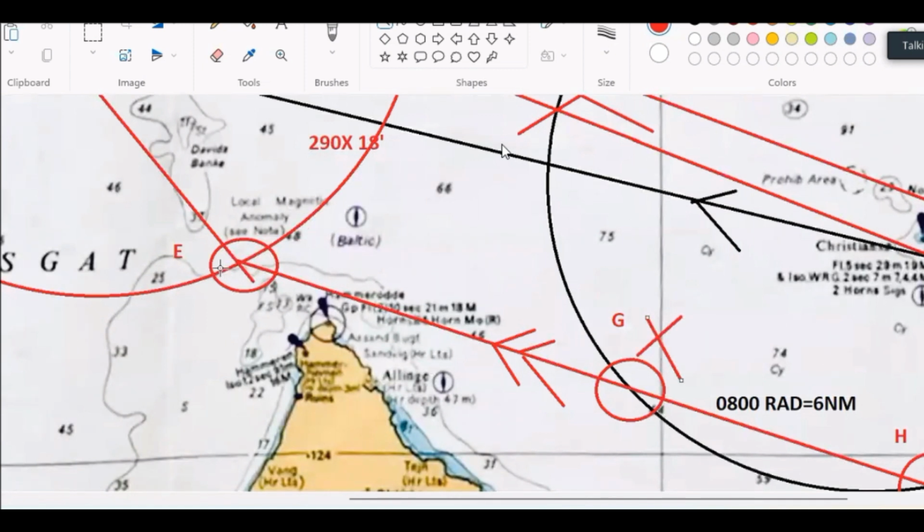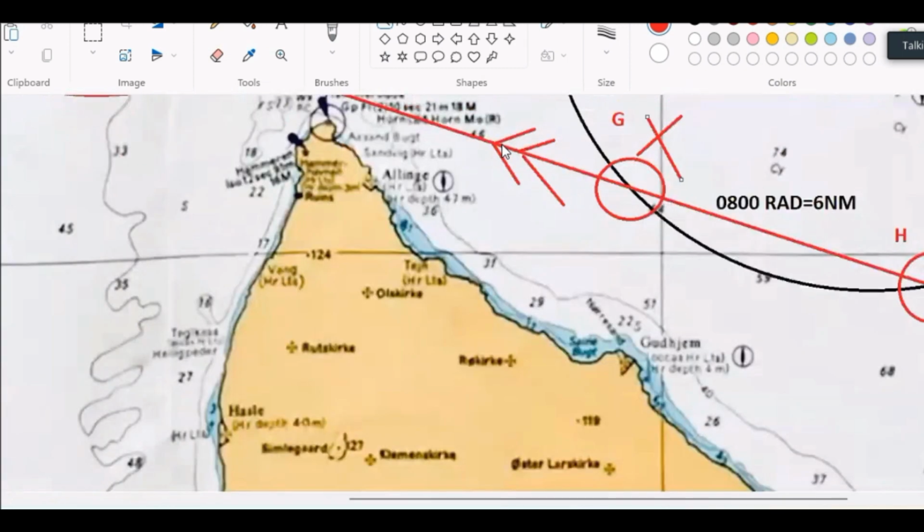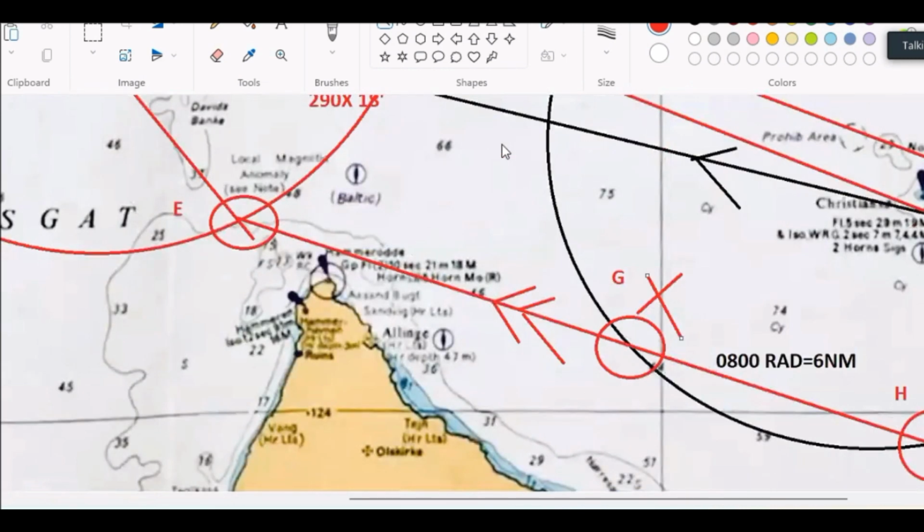You will match E to H, this distance. Yes, sir. इससे मैच कर रहा है, EH से मैच कर रहा है, sir. Yes, E to H and the A to C will match. And H, the lighthouse, if you plot, you'll find that it is forward of the beam. Here it is almost a beam is showing, but if you plot it, you'll find that from H, forward है. forward of the beam.